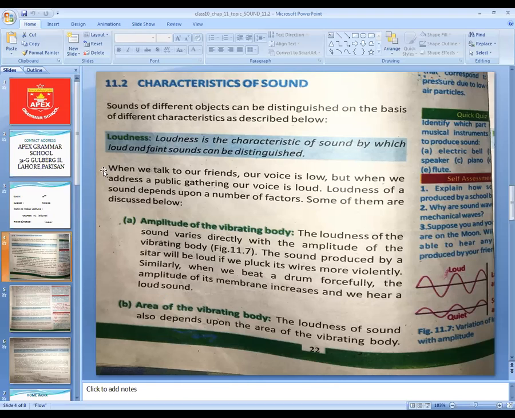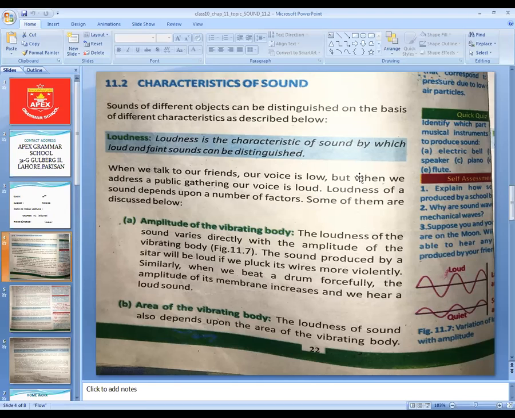For example, when we talk to our friends, our voice is very low. When the friends are sitting very close to each other, we always speak very low. But when we address a public gathering, our voice is loud.